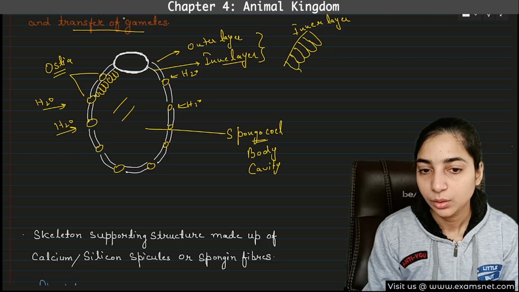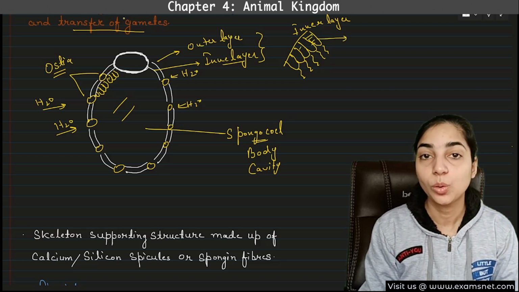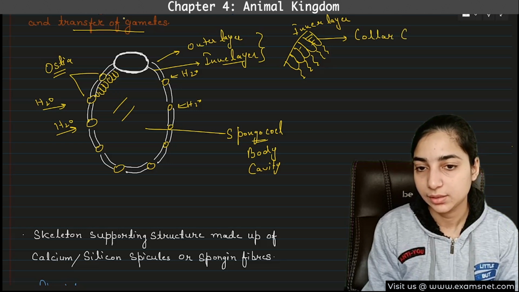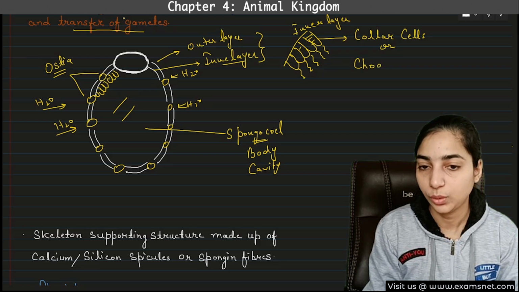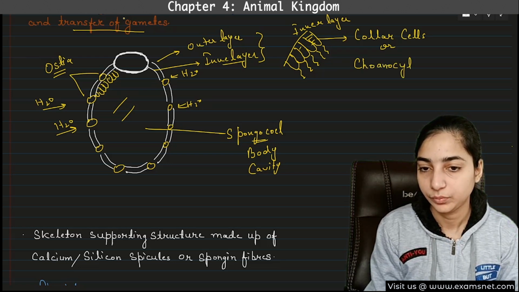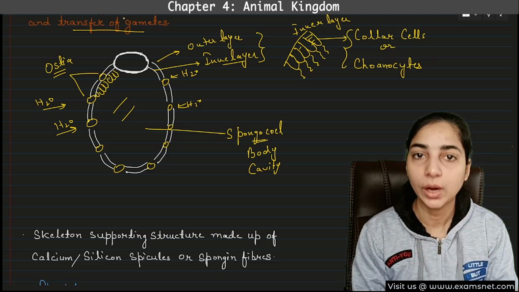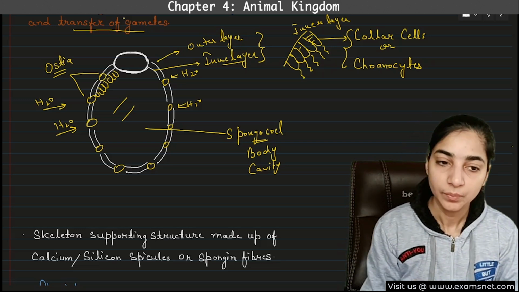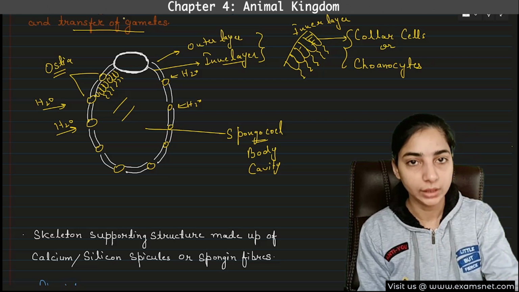And these cells will bear flagella. So flagella will be present on these cells. And what are these cells called? These cells are known as collar cells, or these are also known as choanocytes. So these are known as collar cells or choanocytes, and they bear flagella. So these are flagellated cells. There will be flagellated cells on the inner layer of the body of the poriferans.